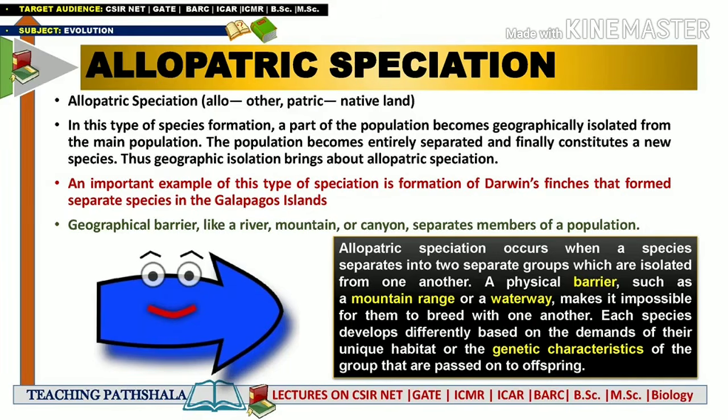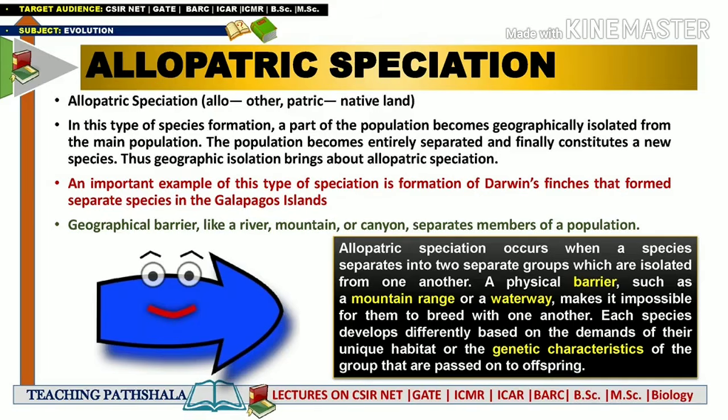The first step will be reproductive isolation, because according to the biological species concept, species are groups of natural populations which have the capability to interbreed with each other. If they are capable of interbreeding, then only we will say that yes, they are the same species. But if they are not capable of interbreeding, that means now they are reproductively isolated. That is the main factor why we call them two separate species, because now they can't mate with each other.